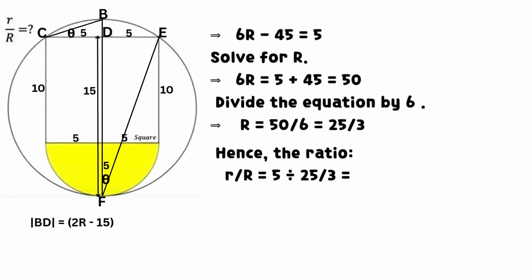Hence, the ratio of the radius of the yellow semicircle to the radius of the white circumscribed circle equals 5 divided by 1/3 of 25, which equals 3 divided by 5. Therefore, the required ratio, small r to bigger r, equals 3 divided by 5.